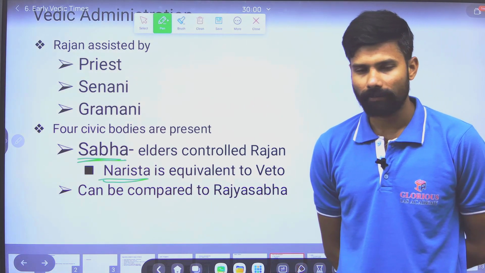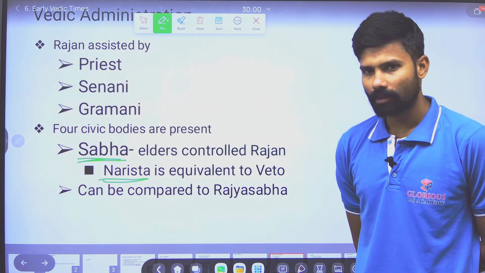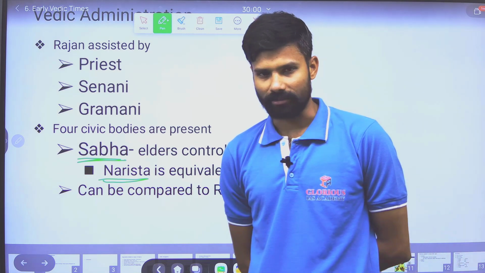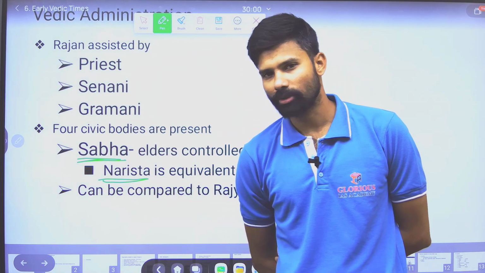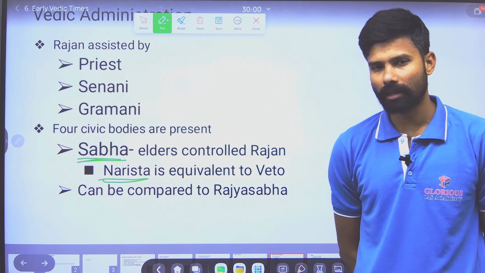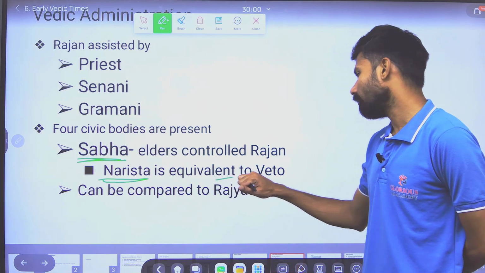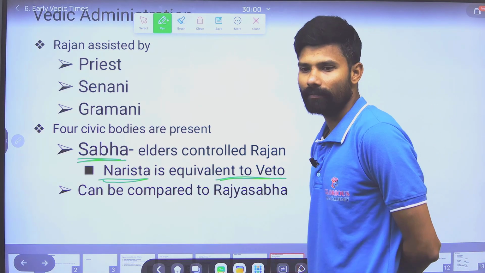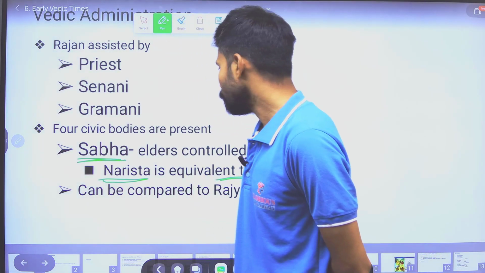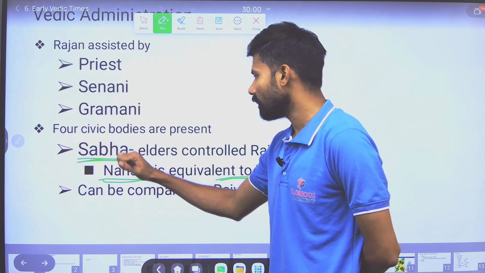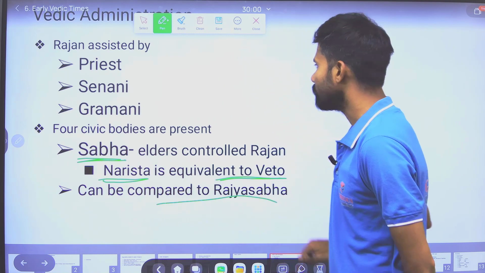Narishta means if the elders say you must not go in that direction, then the Rajan must not do it. This power is nowadays considered equivalent to veto power. And this Sabha can be compared to the Rajya Sabha.